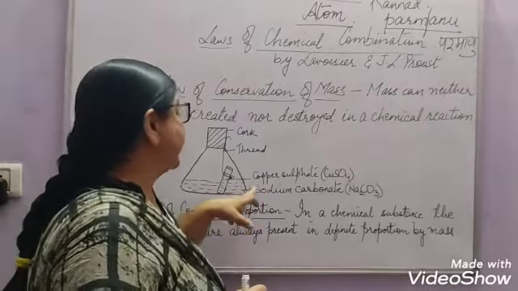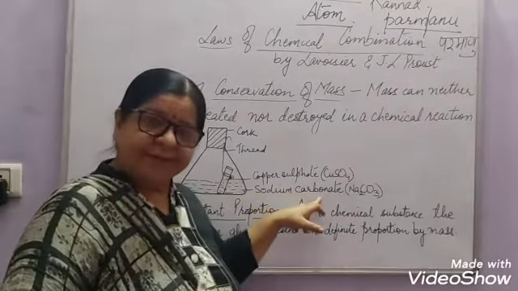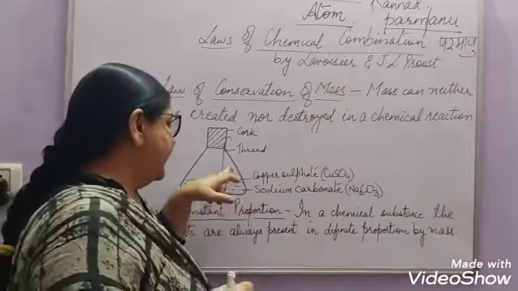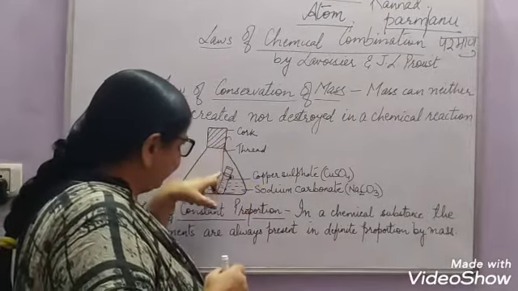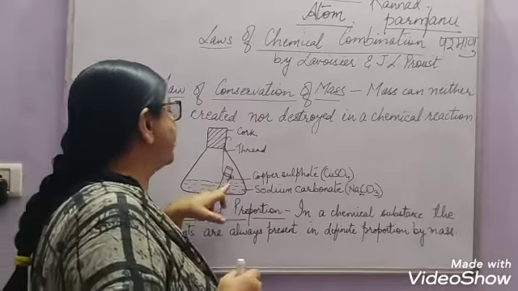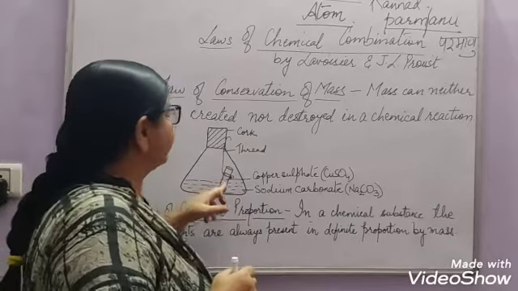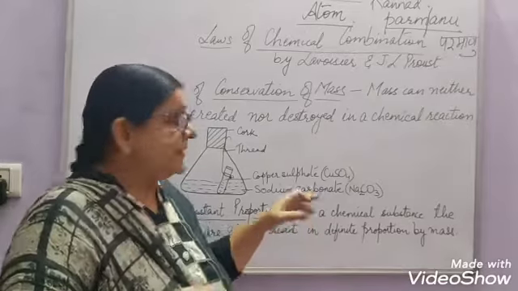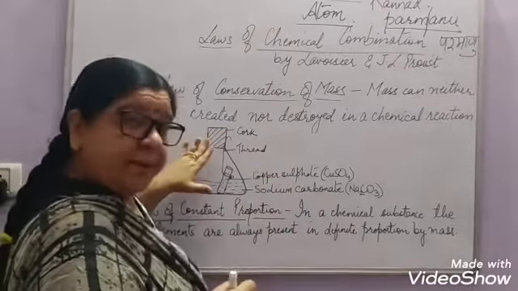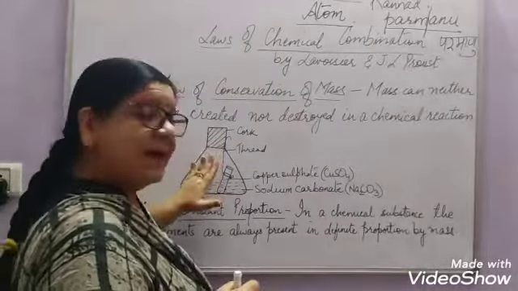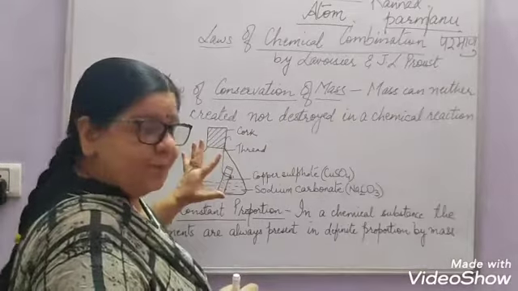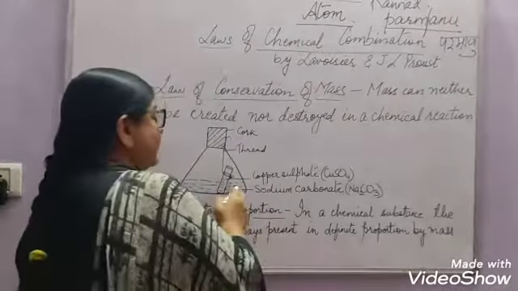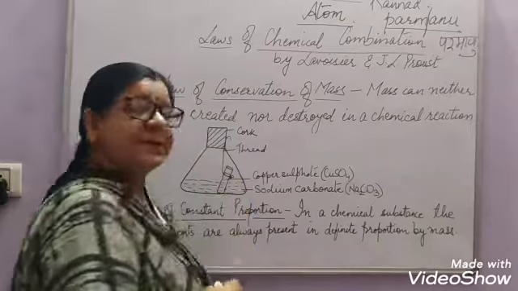So in this we take sodium carbonate, and then we hang with the help of a thread a test tube, and in this test tube there is a solution of copper sulfate. We put a rubber cork on this so that it is airtight now, and we weigh this flask along with sodium carbonate and copper sulfate.